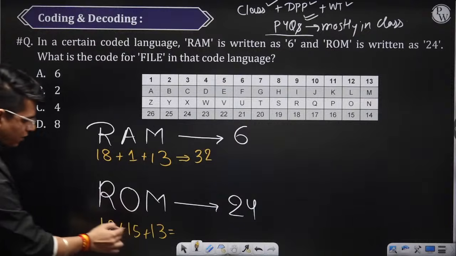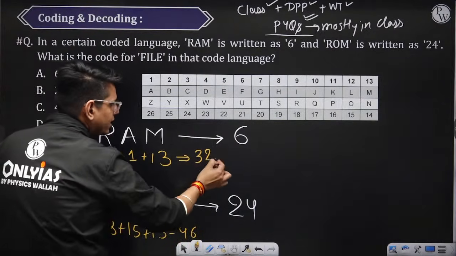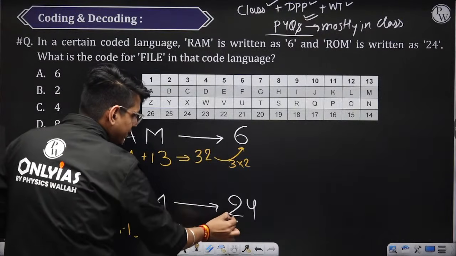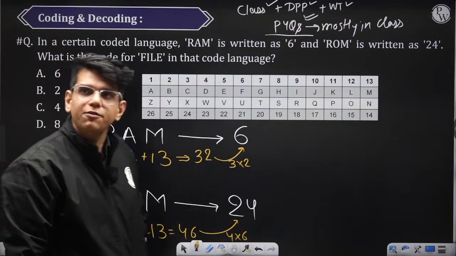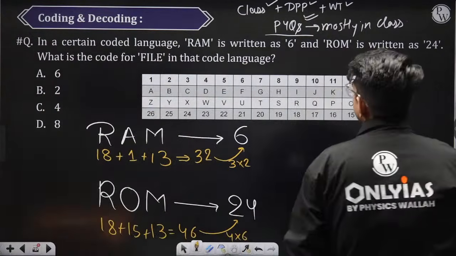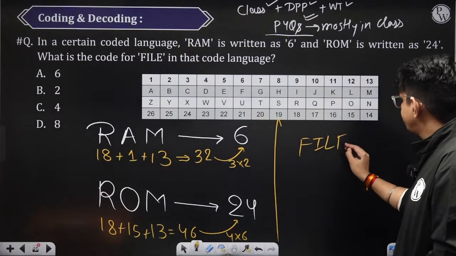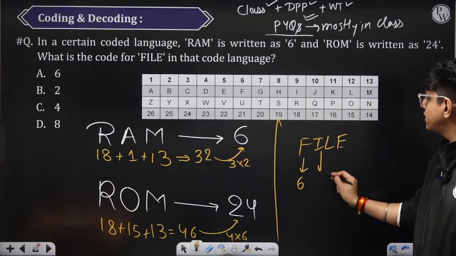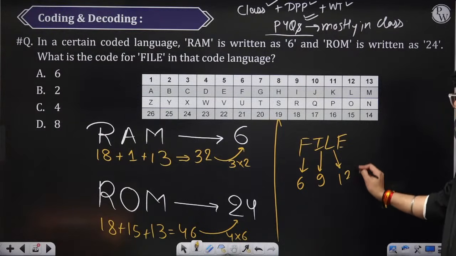What is this sum? 46. Now 32 is connected to 6. How is 32 connected to 6? 3 into 2. How is 46 connected to this? 4 into 6. So similarly, we will do for FILE also. F-I-L-E. F is nothing but 6. I is nothing but 9. L is nothing but 12, E is 5.